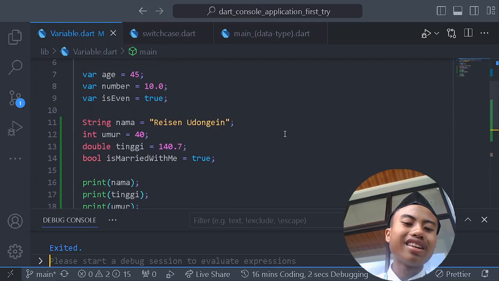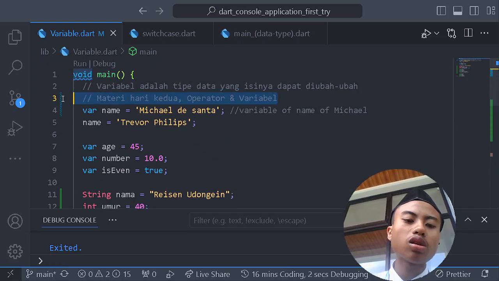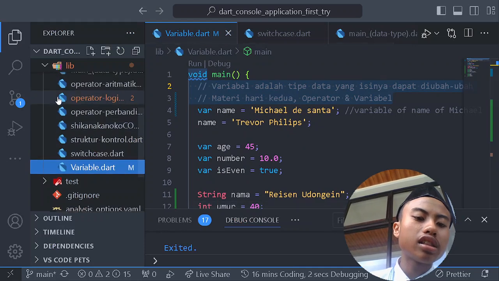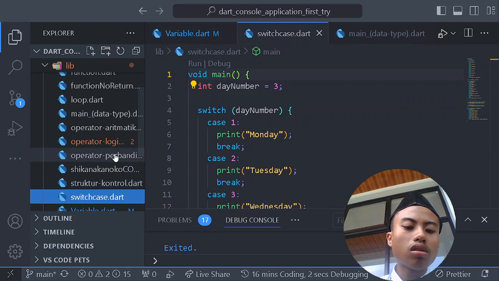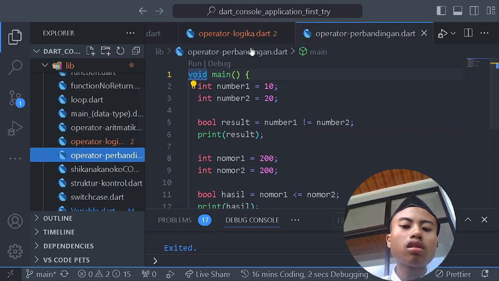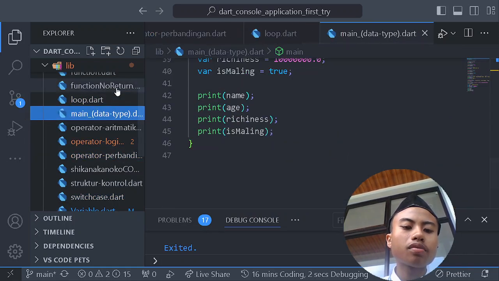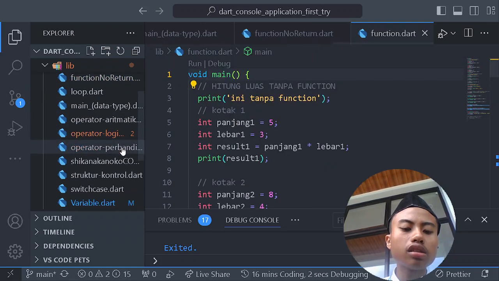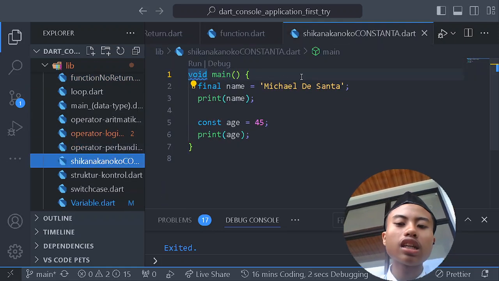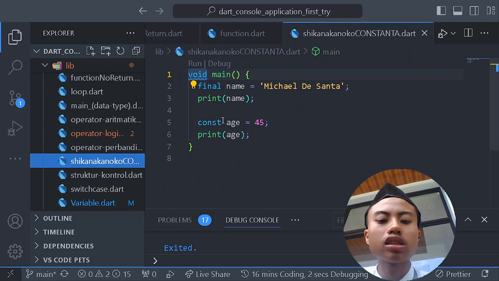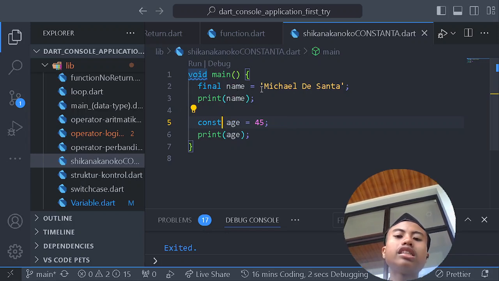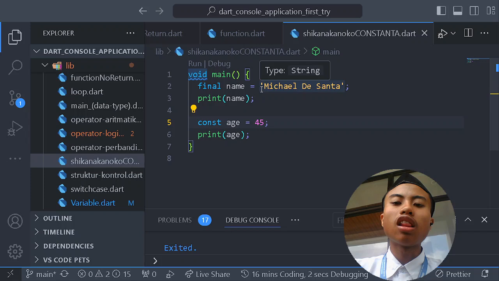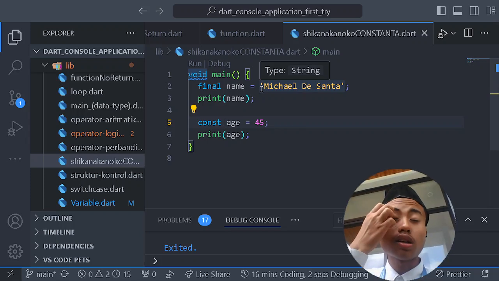Actually, there are so many things, like we've got switch case, logic operators, loops, functions, and constant things. Constant things are not variables, but you cannot change them. Something like final, you cannot change it. That's the law. You cannot do it otherwise.